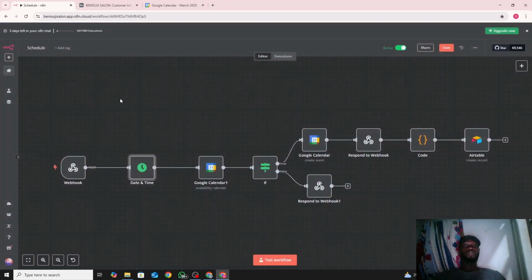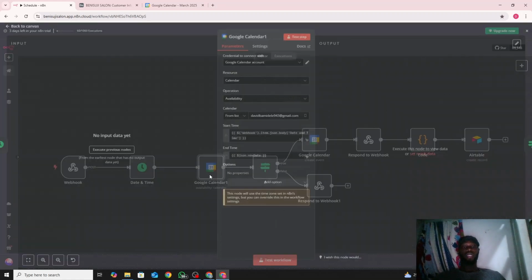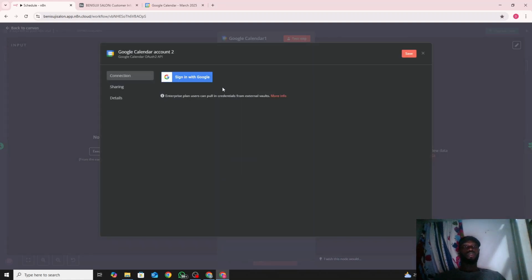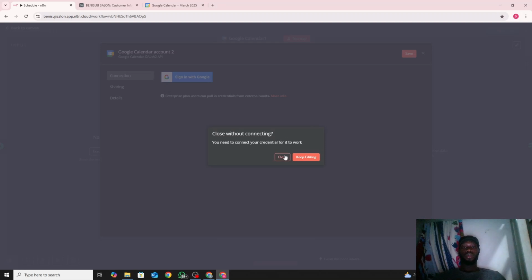So from there we moved on to Google Calendar. Google Calendar is for us to go and check, is this date available or is it not available based on the user's time. So you create an account in Google Calendar, just create new credentials, then you sign in with your Google and continue your process, and that is all for it.